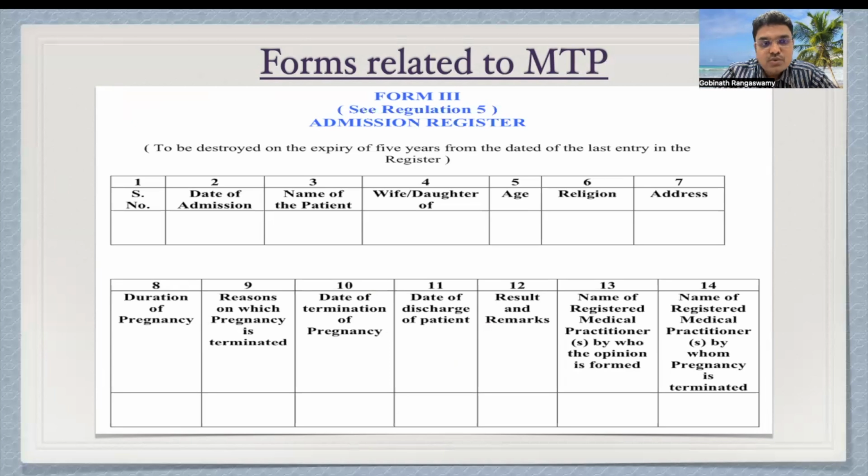So Form 3 includes serial number, date of admission, name of the patient, wife or daughter of, age, religion, address, duration of pregnancy, reasons for which pregnancy is terminated, date of termination of pregnancy, date of discharge of the patient, result and remarks, and name of the registered medical practitioner. So all these things have to be entered in an admission register and maintained separately. And this admission register has to be maintained very, very confidentially.